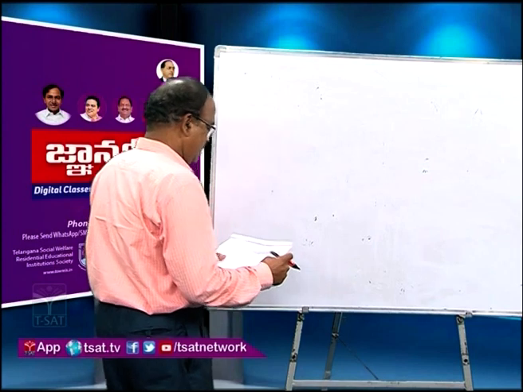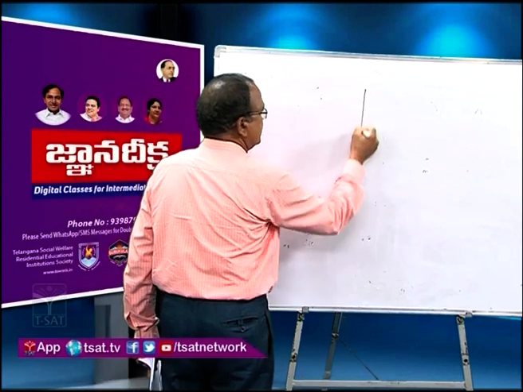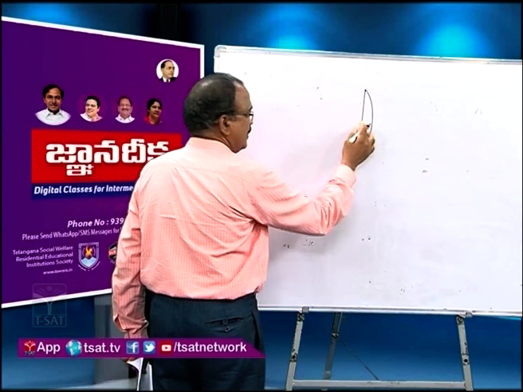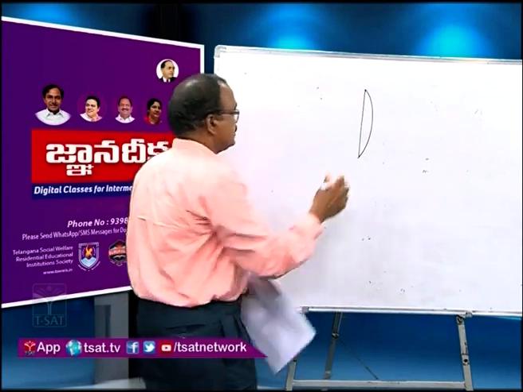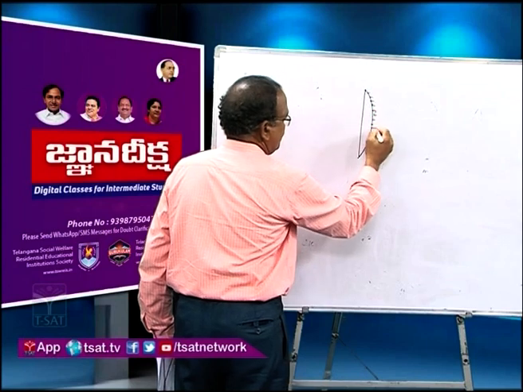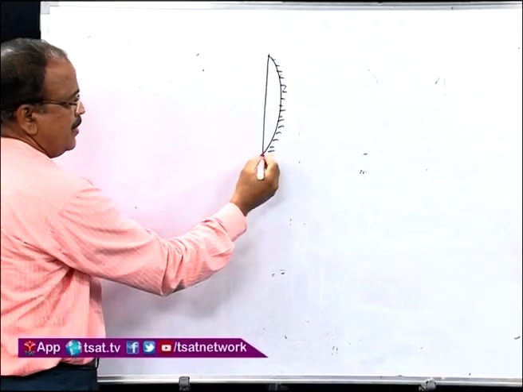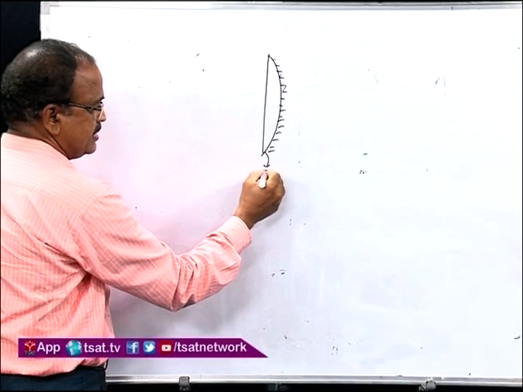See, now when you are taking this plano-convex lens and it is silvered, so this part is silvered. Now, radius of curvature is 30 centimeters.